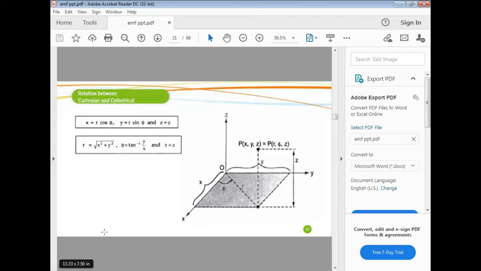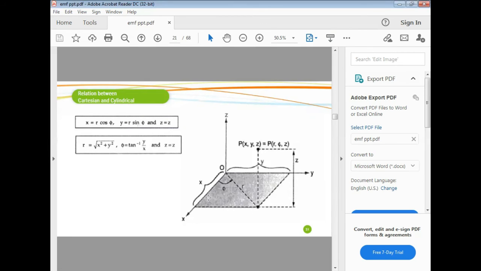Then the relation between the Cartesian and cylindrical coordinate systems. We know this is Cartesian x, y, z, and this is a point P. This is the x direction, this is the y length, and this is r. Now we take this as a right triangle.